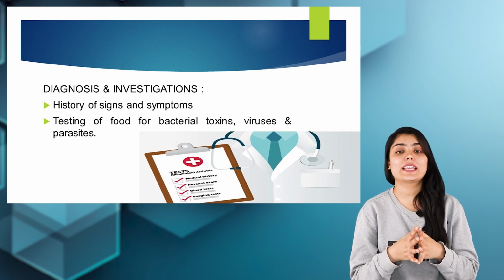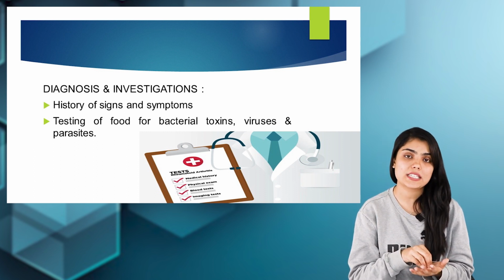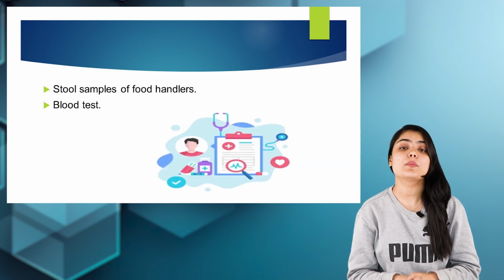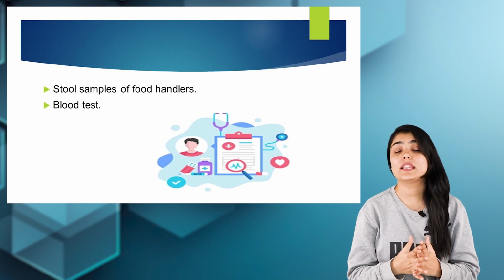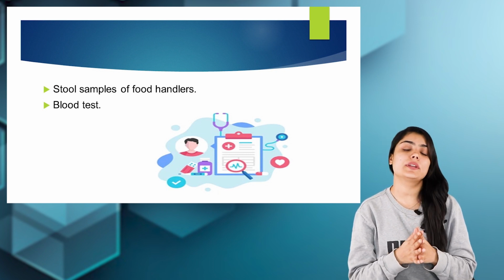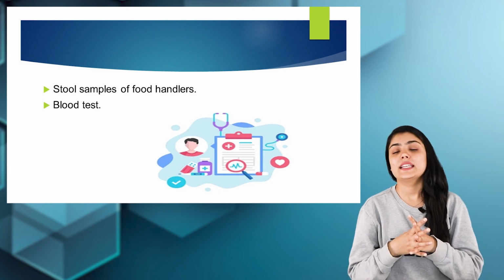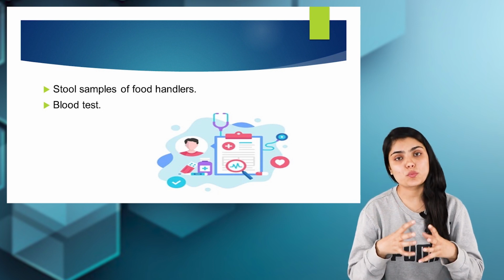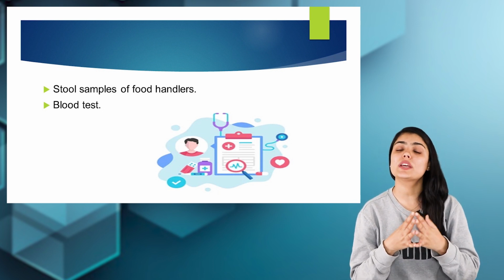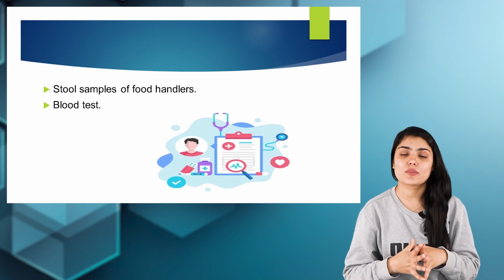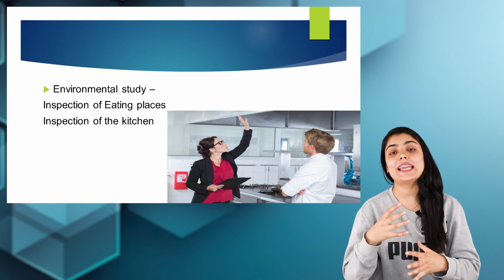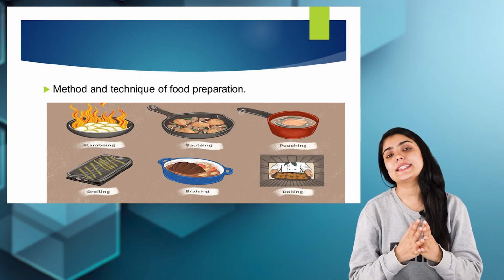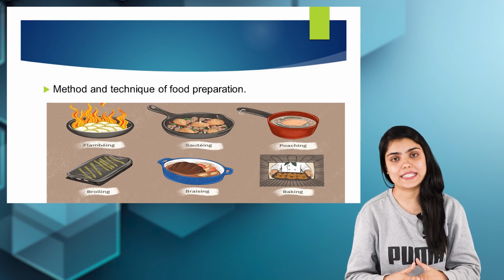The second investigation is testing of the food that the patient has consumed for the presence of bacteria, virus, or parasite. Blood tests can also be performed to find microorganisms in the body of the person, and stool examination can be done for food handlers as well. Next is investigation of the environment in which the food was prepared and consumed. We inspect the kitchen to see if hygienic measures were followed while cooking, and inspect the eating area. Finally, the methods and techniques of food preparation also have to be examined properly.